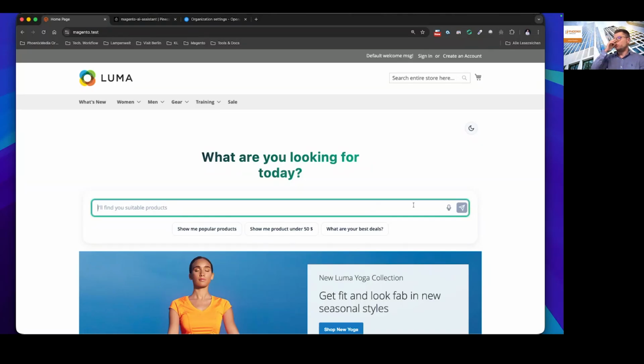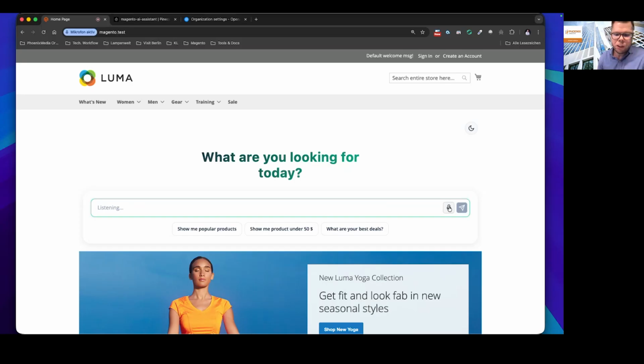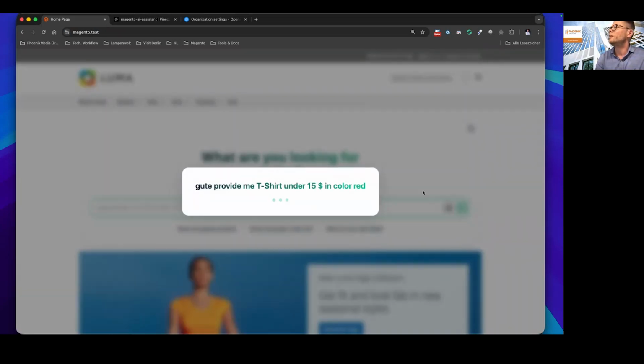if you would like to talk with this AI assistant, like you also have the possibility if you're using ChatGPT, that you can also talk with it, and then your wish will be also written in this form. So I hope that this will now work. Could you provide me a t-shirt under $15 in color red? Sometimes it does not work because this should be checked.